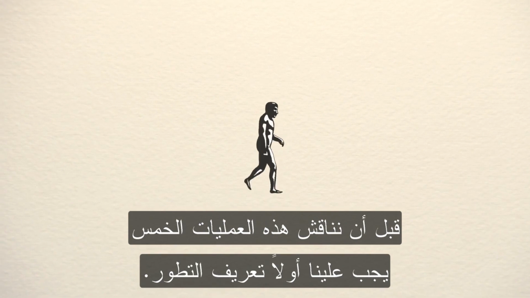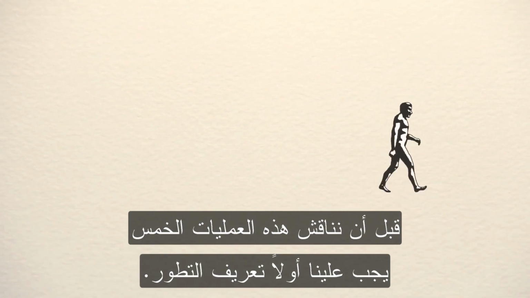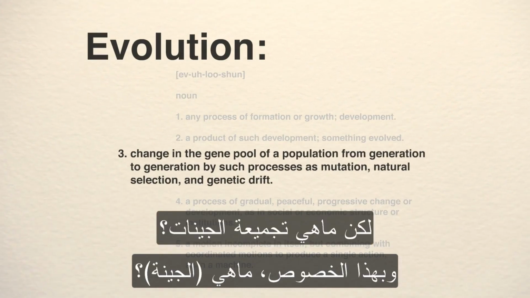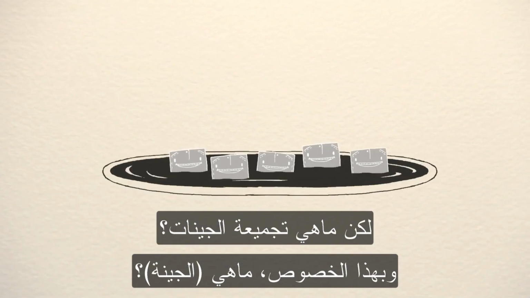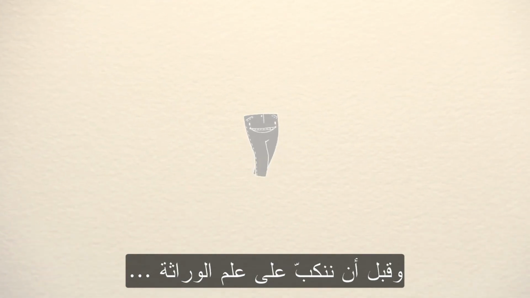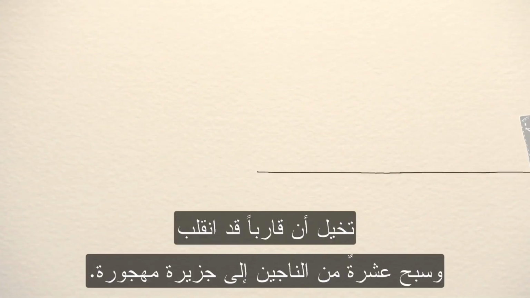Before we discuss all 5 of these processes, we should define evolution. Evolution is simply change in the gene pool over time. But what is a gene pool? And, for that matter, what is a gene? Before spending any more time on genetics, let us begin with a story.